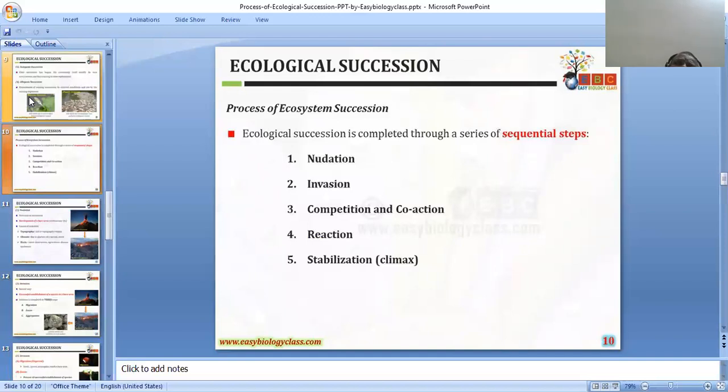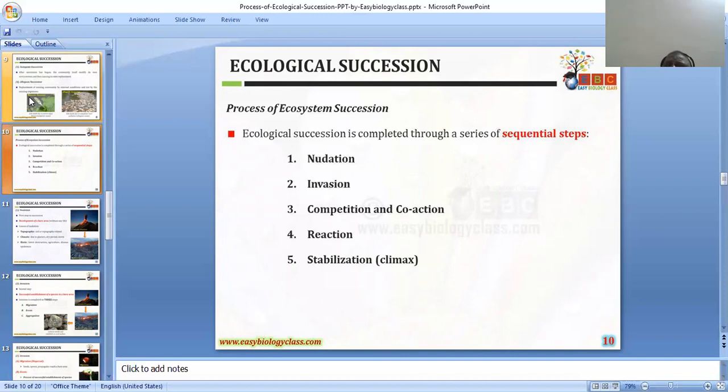I will tell one story here. In a forest ecosystem, the first pioneer organisms will be the pollens. The pollens can fly from the water, and come and occupy the land surface.